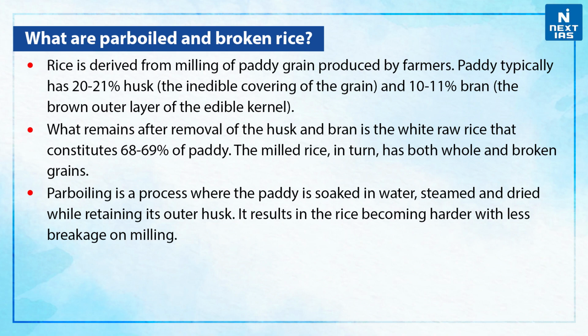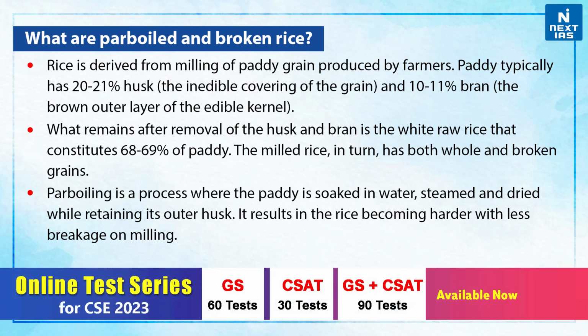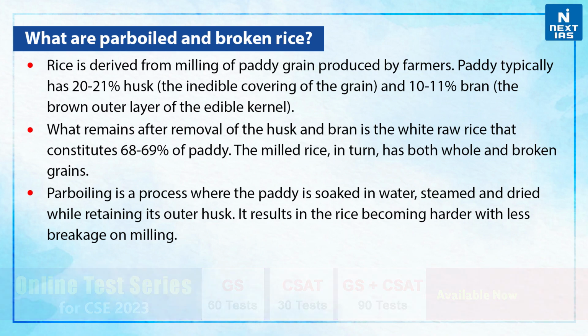Now, let us know what parboiled and broken rice are. Rice is derived from milling of paddy grain produced by the farmers. Paddy typically has 20 to 21% husk and 10 to 11% bran. What remains after removal of the husk and the bran is the white raw rice that constitutes 68 to 69% of paddy. The milled rice, in turn, has both whole and broken grains. Parboiling is a process where the paddy is soaked in water, steamed, and dried while retaining its outer husk. Therefore, it results in rice becoming harder and with less breakage on milling.